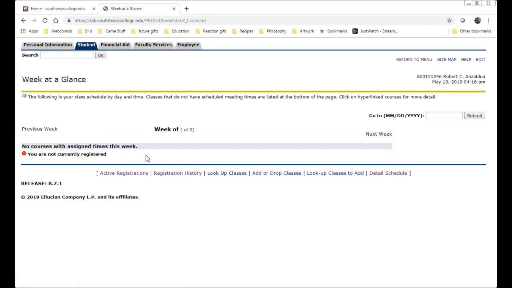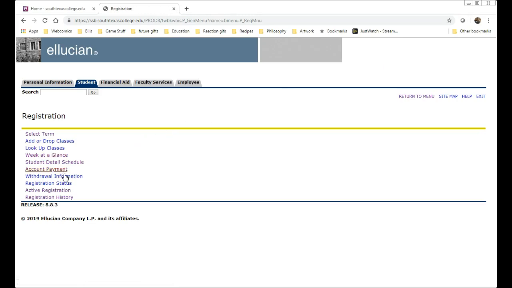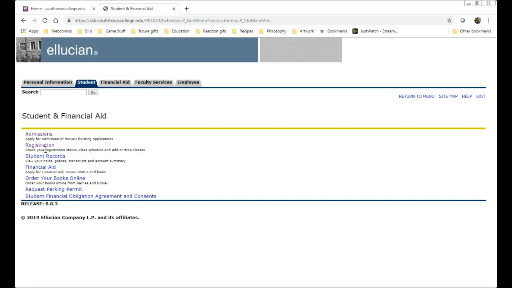I'm not registered for any of these classes, right? So I have not been registered for a while. I haven't been registered in CE for about 4 years, right? But let's take a look at my registration history. Nope, still nothing. Where could we go? Well, let's go back to the menu. And so in case you ever need to look up anything, let's go here. Nope, that's still under